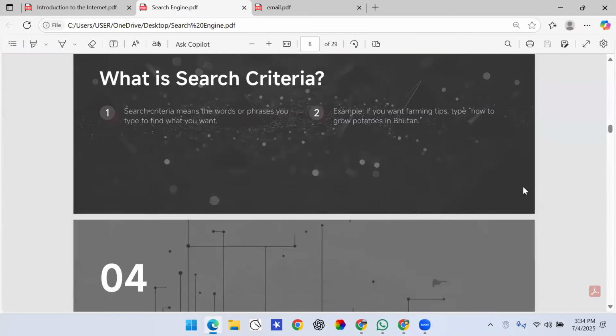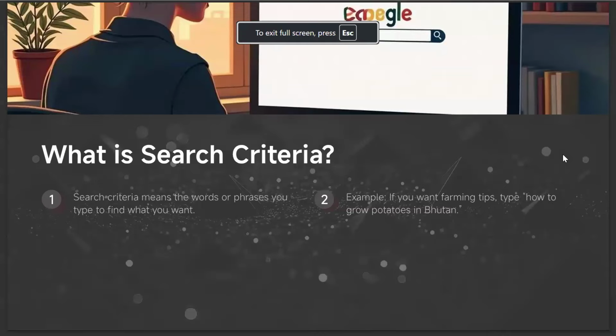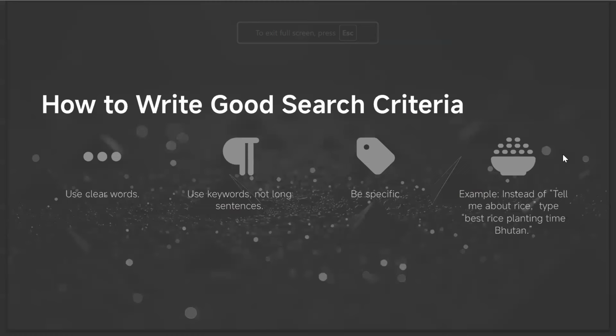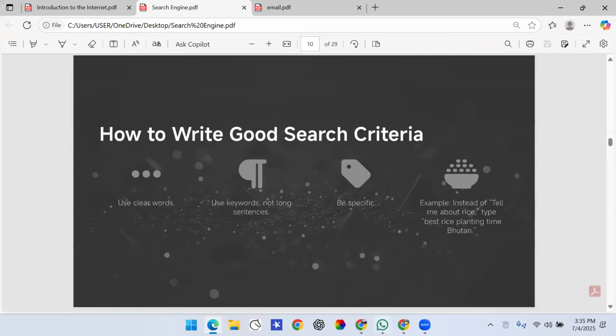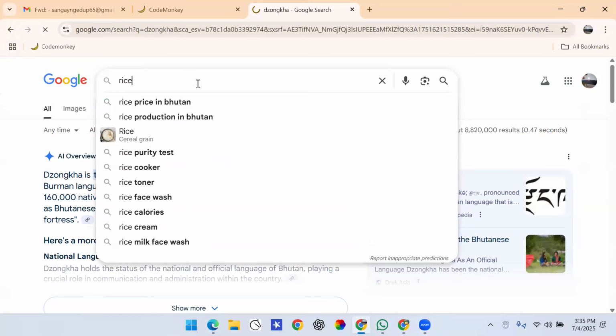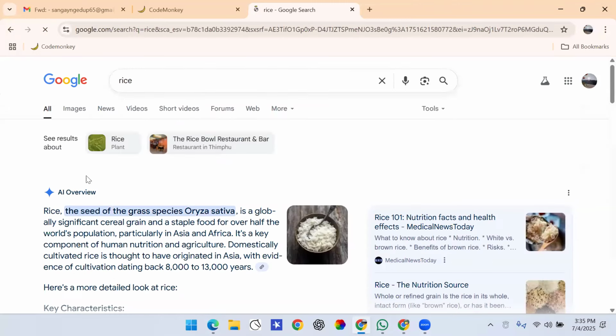Now, how to write a good search criteria? You need to use clear words, and you need not write paragraphs about what you're going to search for. You should use keywords and be very specific. So instead of writing simply rice in your search engine, it will give you many results about the word rice.